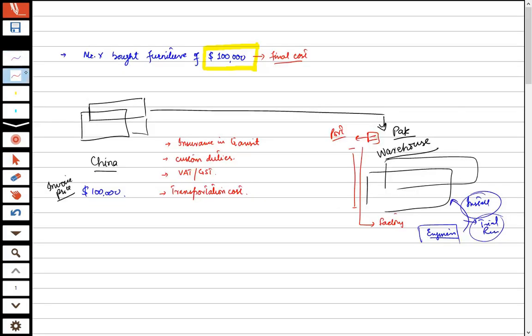So there comes another concept of installation and testing charges. These are some examples that form part of the cost of the machine. The key thing is that whatever charges are necessary to bring that machinery to its initial use, that is the first start, will be included in the cost of the machinery.